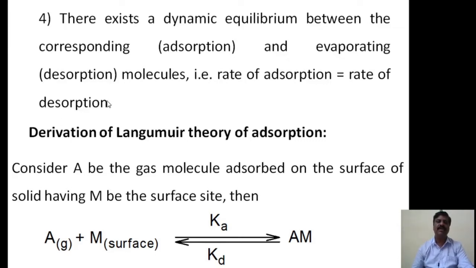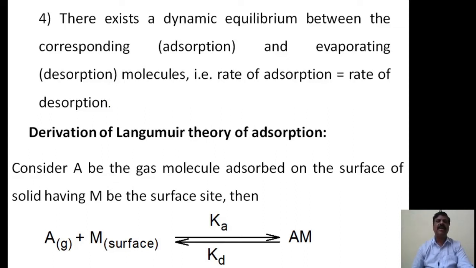In this process, a dynamic equilibrium exists. The adsorption and evaporation are in dynamic equilibrium. Therefore, we say that at a certain equilibrium stage, the rate of adsorption is equal to the rate of desorption. These are the four postulates of the Langmuir adsorption isotherm.